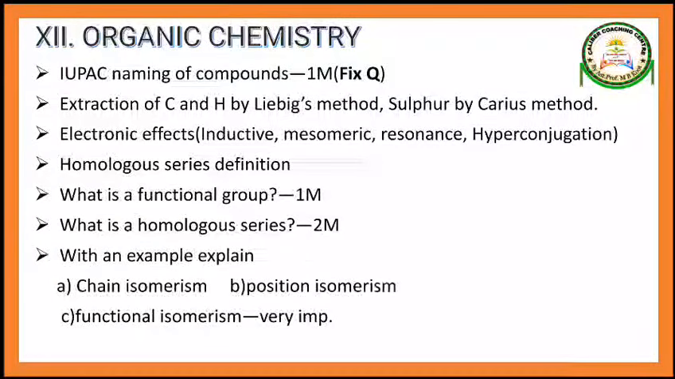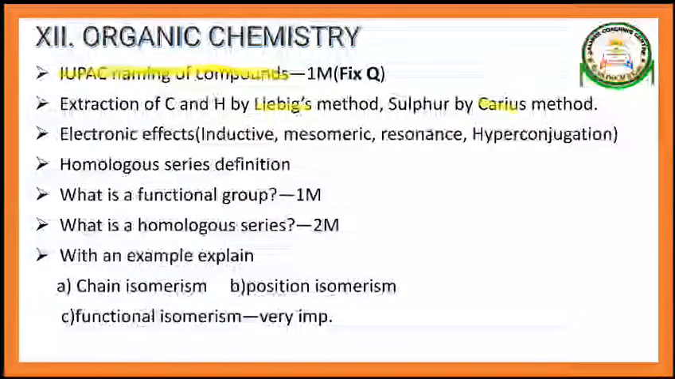First one, definitely they will ask one fixed 1-mark question on IUPAC nomenclature. You are given a bond line diagram or any compound, and you have to write the IUPAC name. It is a fixed 1-mark question. Then carbon and hydrogen by Liebig's method, sulfur by Carius method. These are very important. I have seen many question papers repeat the same question.